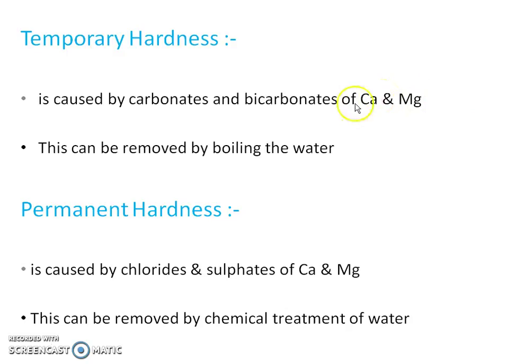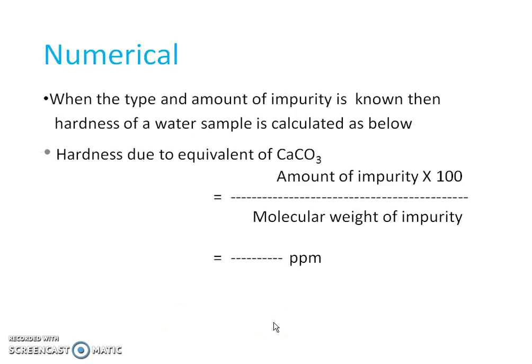and magnesium. Temporary hardness can be removed just by boiling the water sample, and permanent hardness is caused by chlorides and sulfates of both metal ions, that is calcium and magnesium. Permanent hardness cannot be removed by boiling, but it can be removed by chemical treatment of water.